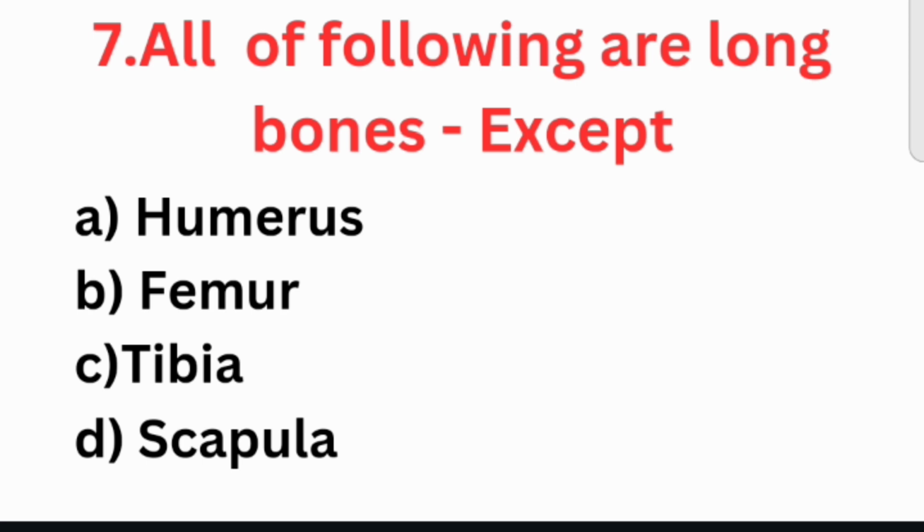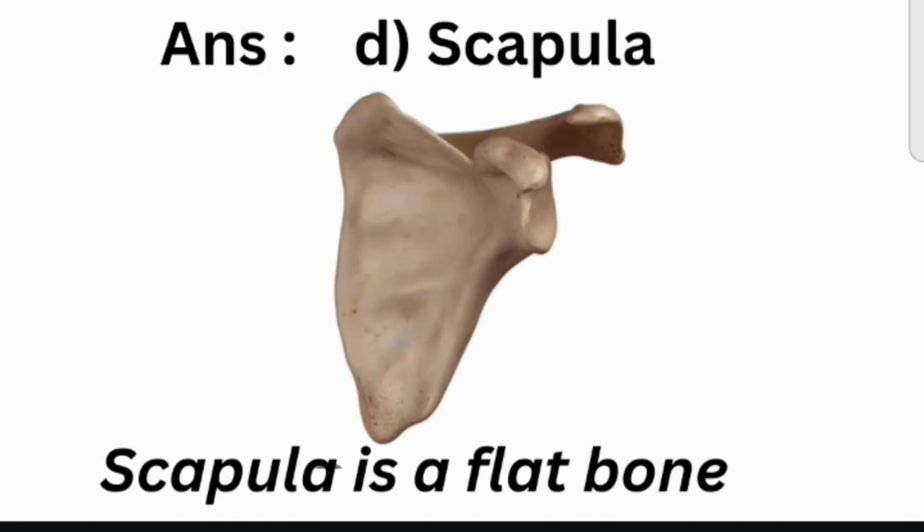Seventh question is, all of the following are long bones except option A. Humerus, option B. Femur, option C. Tibia, option D. Scapula. The right answer is answer D. Scapula. Scapula is a flat bone.